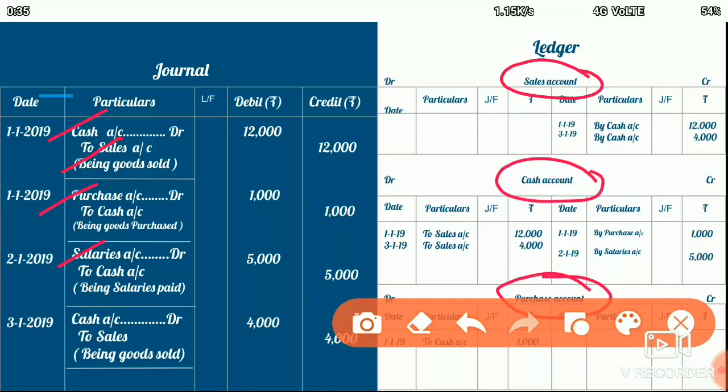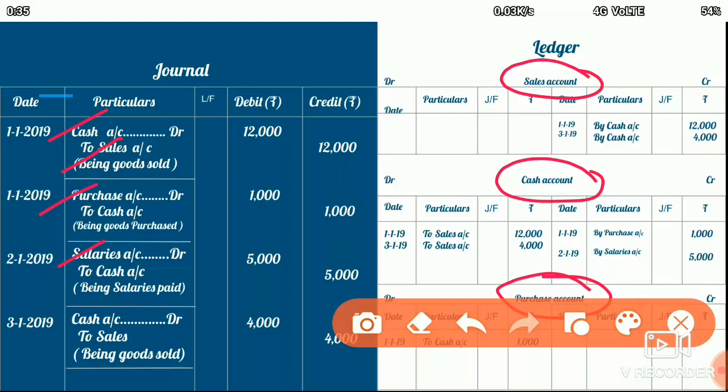Similarly, we also need to open the salaries account. Whatever accounts appear in the journal, we have to open in the ledger book as separate accounts. Here, just as an example, I've opened 3 accounts. Now I will show you how we do the posting in our ledger accounts from the journal.